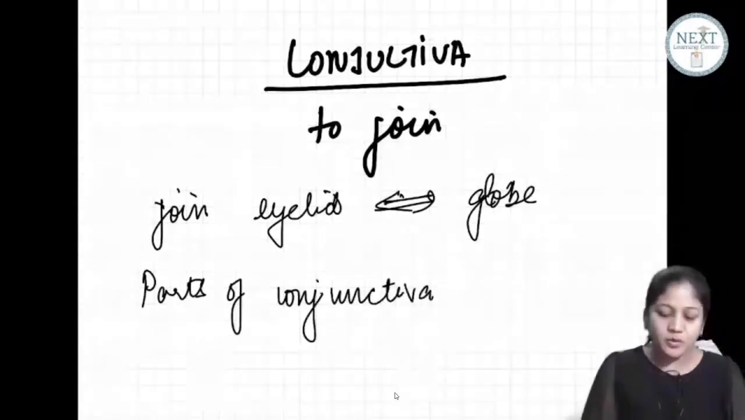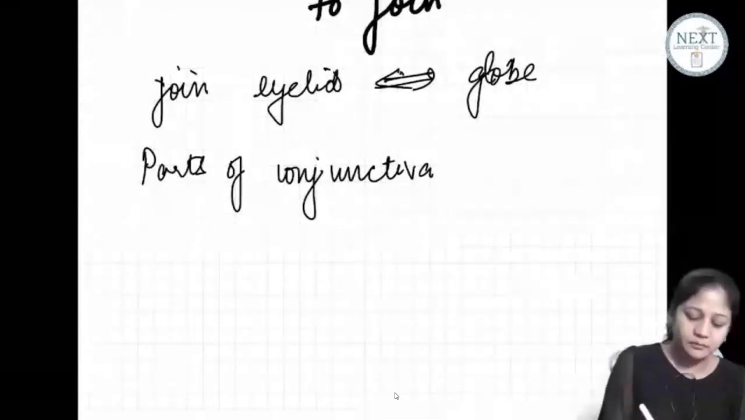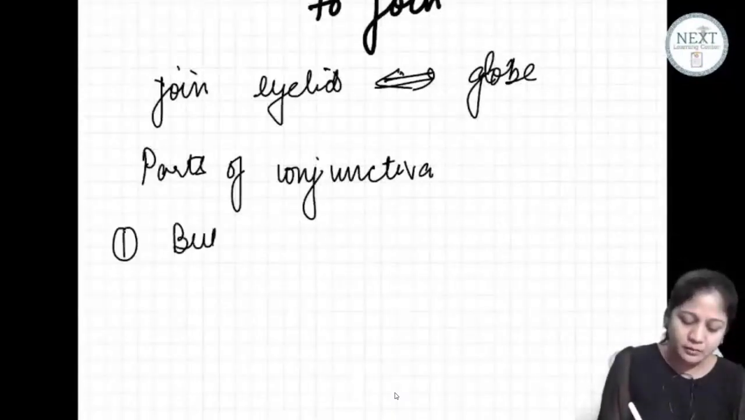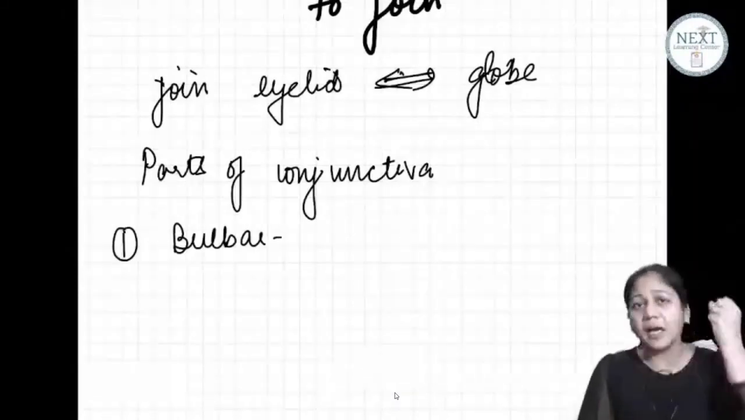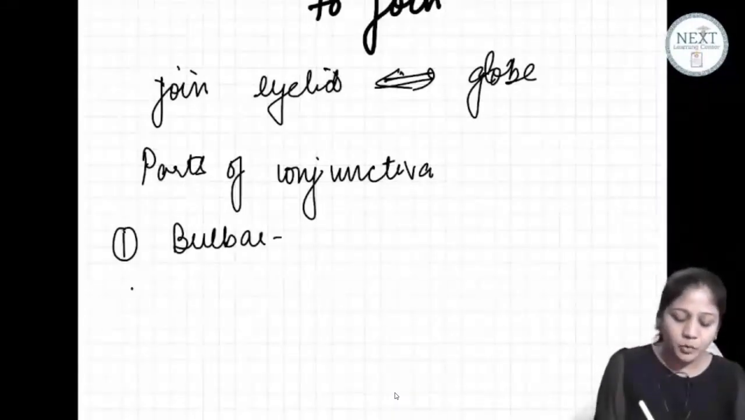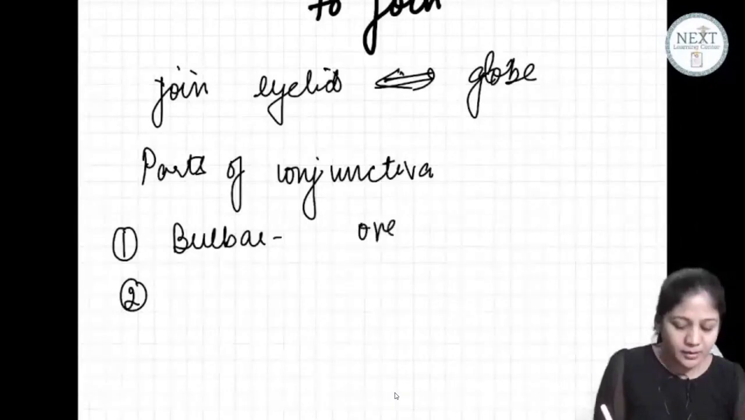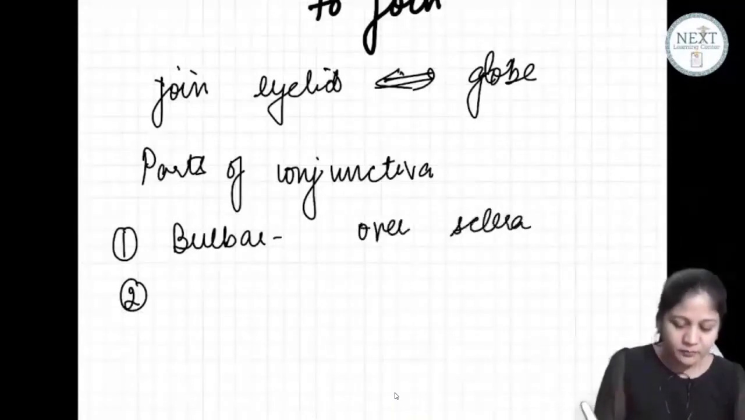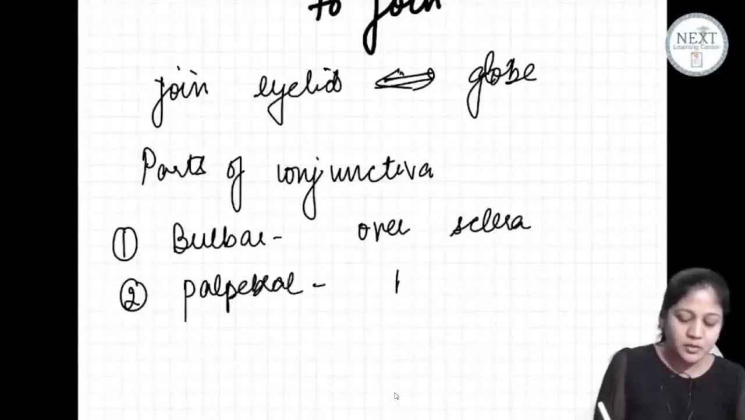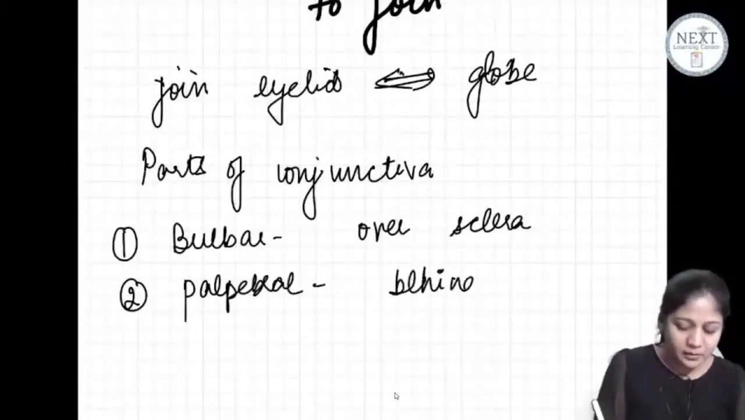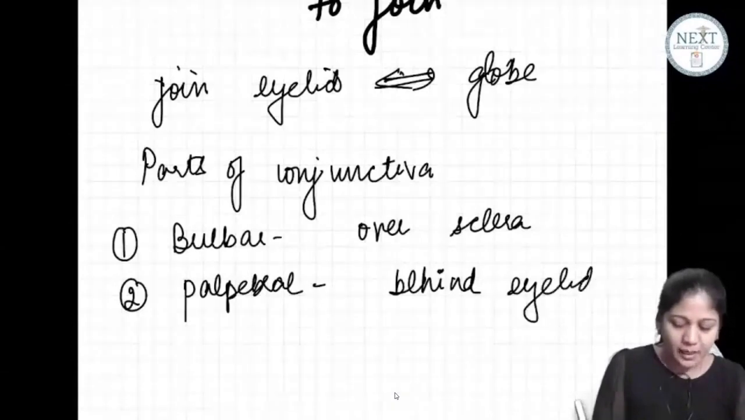The first portion is the bulbar portion. Please understand the word bulb. Bulb means the eyeball. Bulbar portion, which is over the sclera. The second portion is the palpebral portion, which is actually behind the eyelid. This is behind the eyelid.